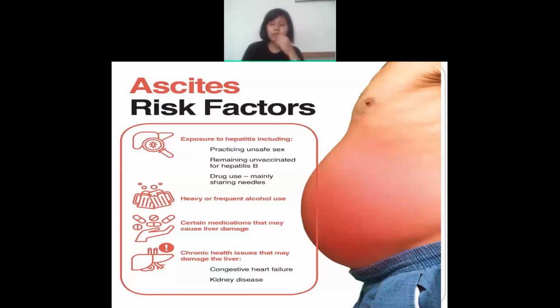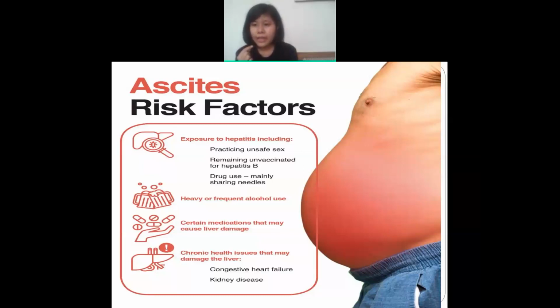First point. Next is heavy or frequent alcohol use. If a person drinks too much alcohol, what will happen? It will affect the liver, and ultimately it will lead to ascites. The next one is certain medications. If a person is taking some medications which are not good for his or her liver, what will happen? Ascites will occur. The last one is chronic health issues.